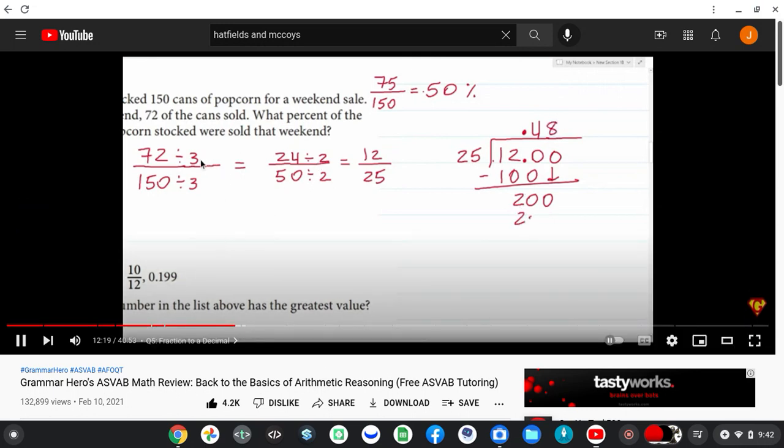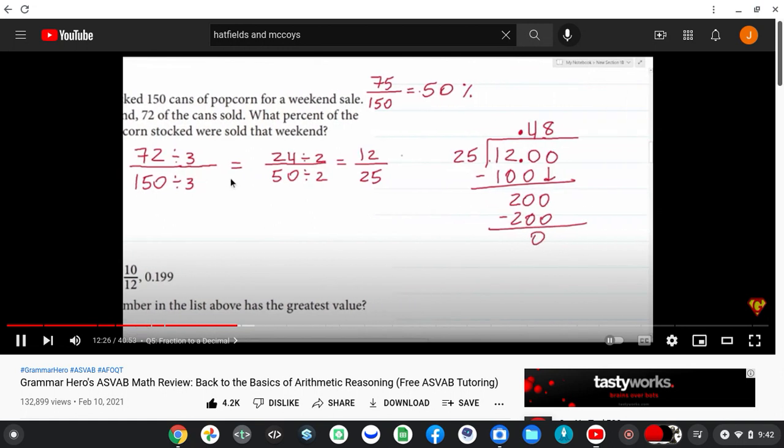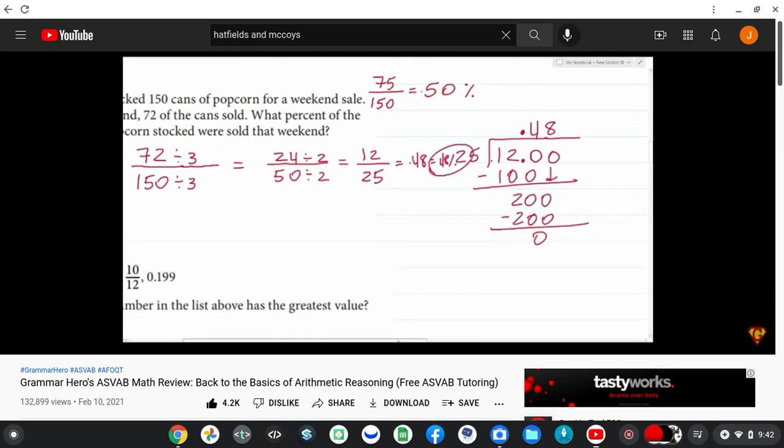25 times 8 is going to be 200. 200 minus 200 is 0. So we can see that this is 0.48. We're trying to find which is the same percentage of popcorn sold for the weekend sale, that's 48%.